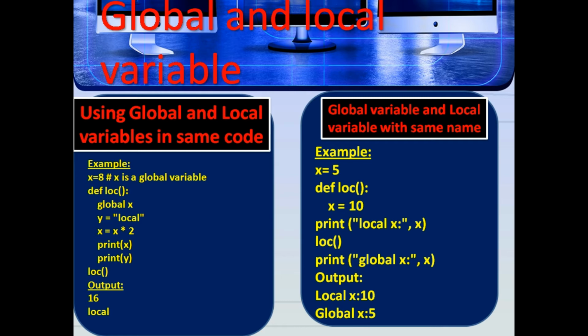We get different results when we print the same variable because the variables are declared in two scopes: the local scope, that is inside the function log, and the global scope, that is outside the function log. The output "local x is 10" is called the local scope of a variable. The output "global x is 5" is called the global scope of a variable.